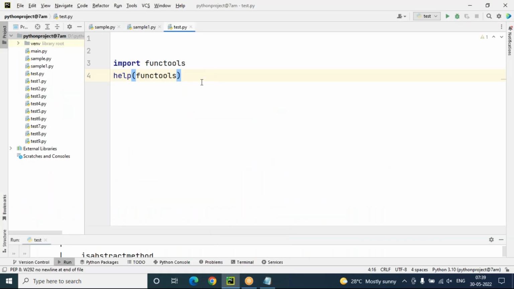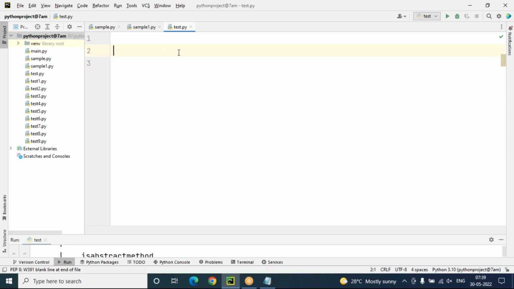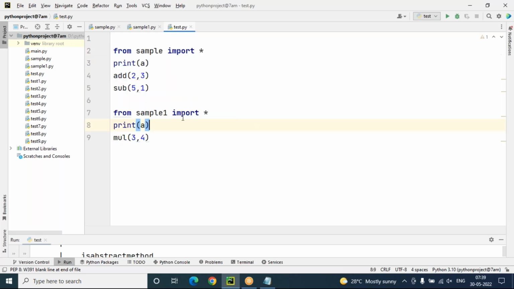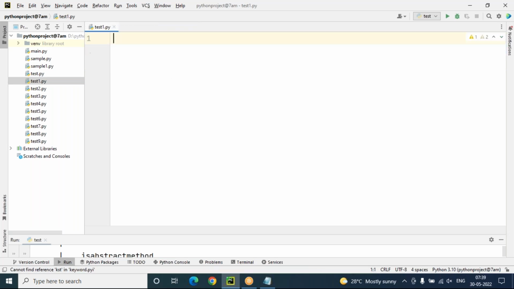Let's see the practical implementation. Okay, sir. Suppose here I'm writing test.py. Or else let's go to another program. Okay, don't disturb this one. Now you can see I'm taking test1.py. My program name is test1. In this test1, I'm writing some code. What is that? A simple function, F1, I'm taking. In this function, I'm writing logic.